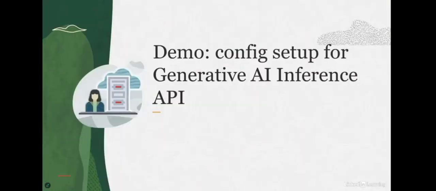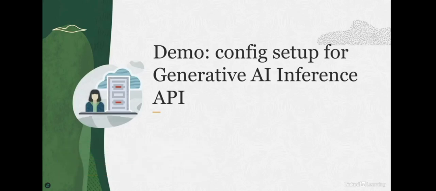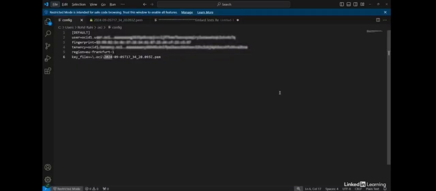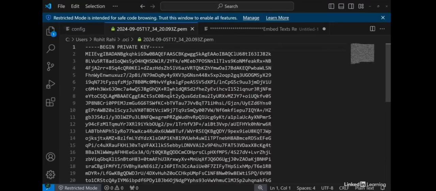In the previous demo, we invoked the generative AI inference API. In this demo, let us see how we can set up the config file and parameters in order for this invocation to be successful. So right here is the config file. Let me just zoom in a little bit more. So you can see that the config profile is default. You can have multiple profiles listed here. There is user OCID, there is fingerprint, there is tenancy OCID. The region I'm using is Frankfurt, and then the key file is the particular private key file which is available in this location, and the content of the private key file looks something like this.